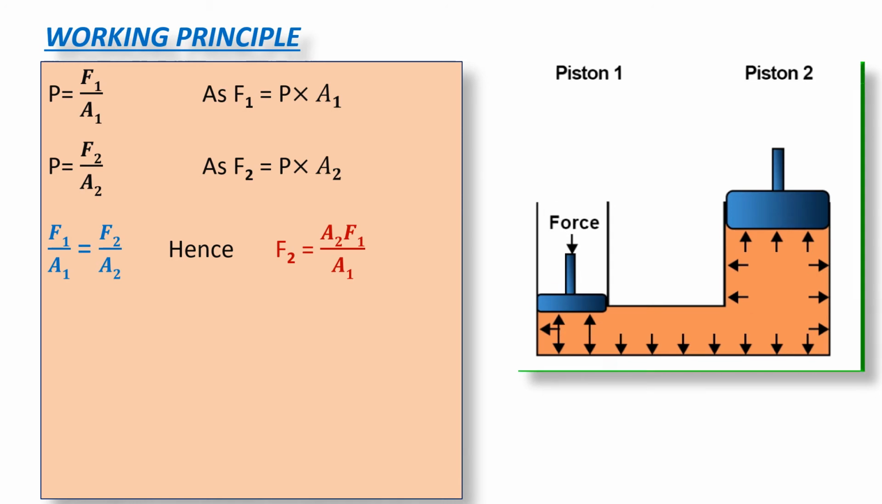So from here we get F2, which is the force exerted on the second piston in the upward direction, is equal to A2 upon A1 into F1. As A1 is less than A2, or A2 is greater than A1, therefore F2 is greater than F1. So as we increase the area relative to A1, the force also increases. Now consider if A2 is twice that of A1, so 2A1 if we substitute here, A1 gets cancelled, so F2 is equal to 2 times F1. So if the area is doubled, the force also gets doubled.